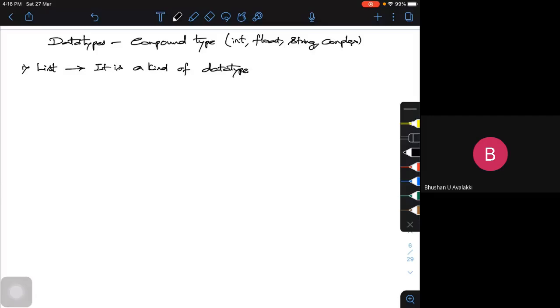It is a data type which I can create using simple elements. Whatever we have in the data type, the integer or float, what is inside, we call that elements.